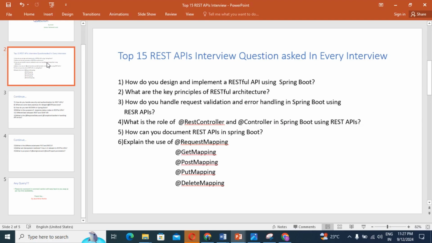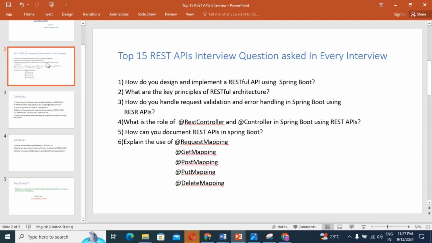Generally you are going to use the @Valid annotation on controller method parameters to trigger validation, right? So guys, this is the request validation. Apart from that, if you're going to handle the error, how are you going to handle the validation error?